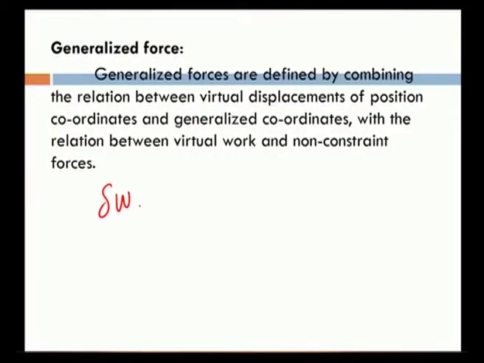Virtual work is defined by δW is equal to summation over i, j of F vector i, j, which is a non-constrained force, into δr_i. So, this is how the virtual work can be defined.